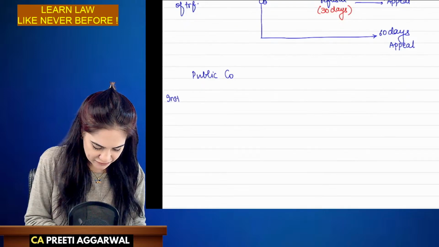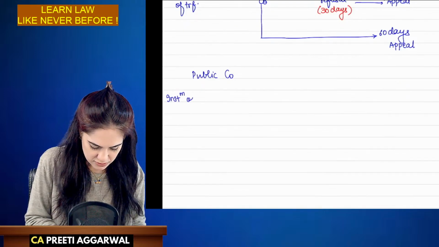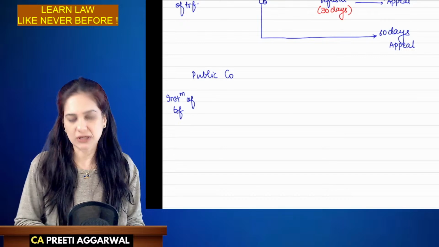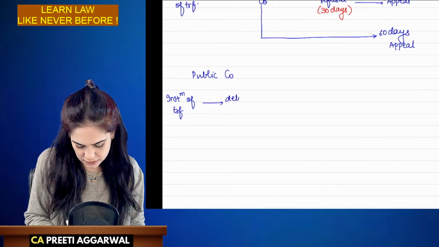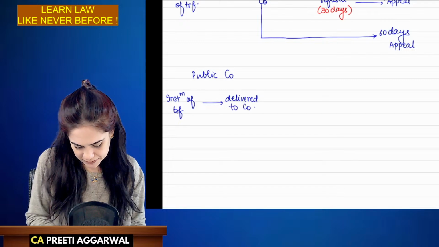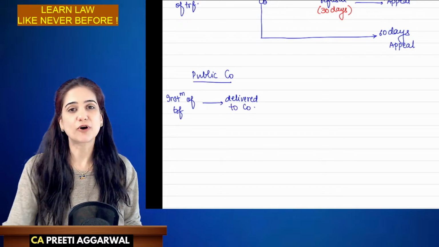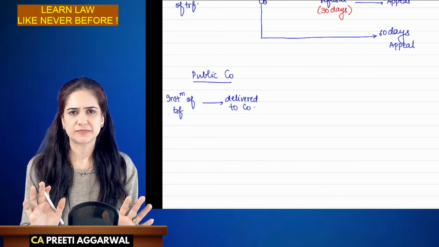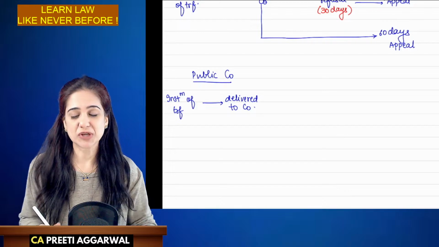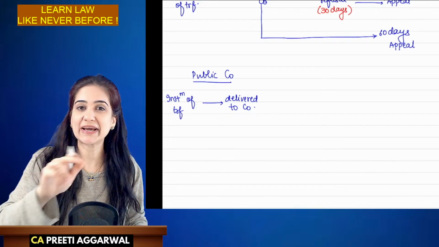The instrument of transfer was delivered to the company. Now, as I already informed, even in case of a public company, we can refuse the transfer. No, we cannot transfer partly paid up shares. No, we cannot transfer shares on which lien is there. We can refuse.